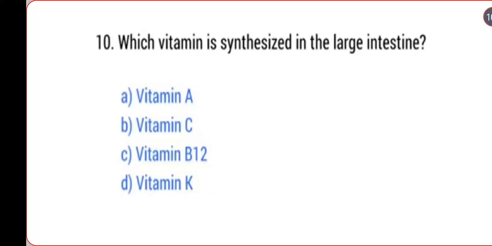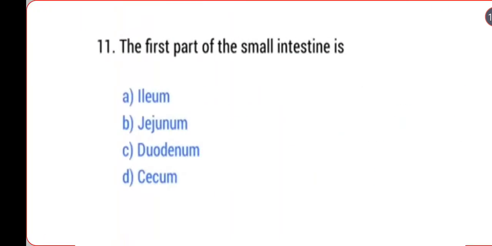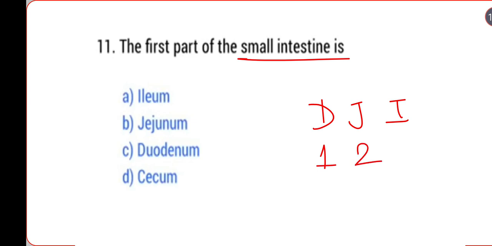Which vitamin is synthesized in the large intestine? Vitamin K is synthesized in the large intestine. The first part of the small intestine: duodenum, jejunum and ileum. Duodenum is the first part, jejunum is the second part and ileum is the third part. Option 3 is the correct answer.